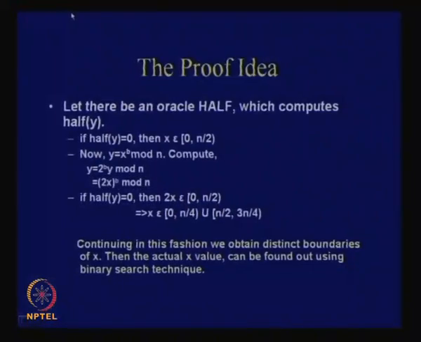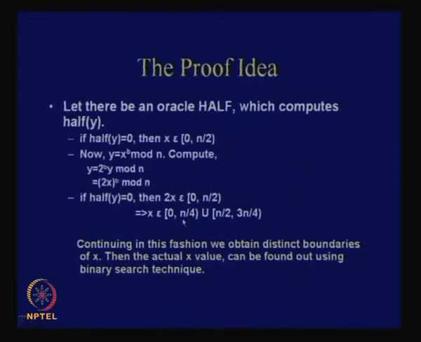You see that if half of y is equal to 0, then x lies between 0, closed interval, and n by 2, open interval. Then you take y equal to x power b, and you compute y equal to 2 power b into y mod n, and you know that this is equal to 2x whole power b mod n. So now you ask the half oracle to find out the value of half y. Half y equal to 0 implies that 2x will actually lie in 0 to n by 2.